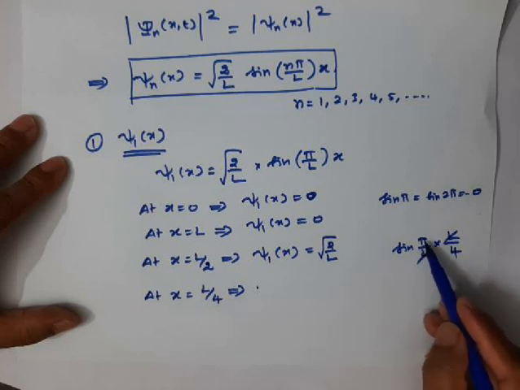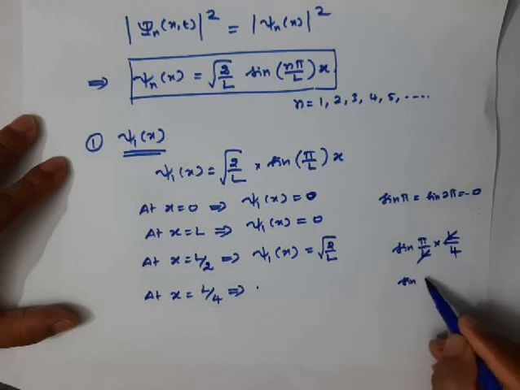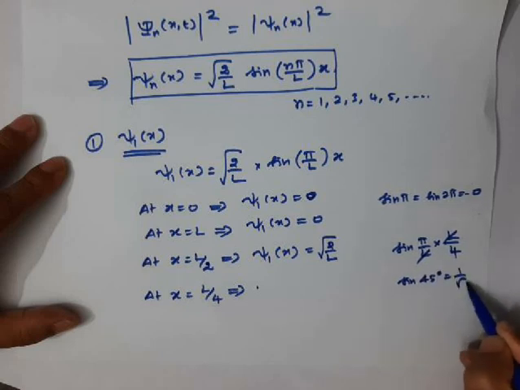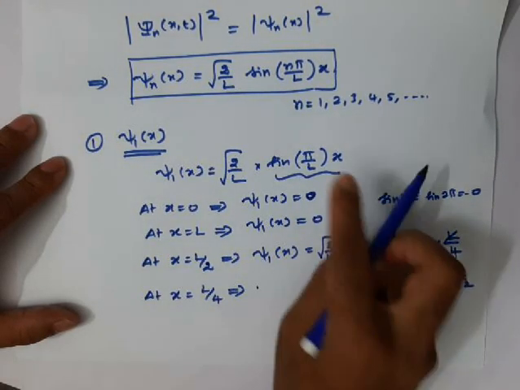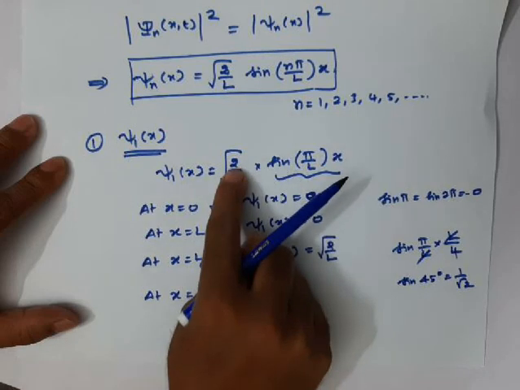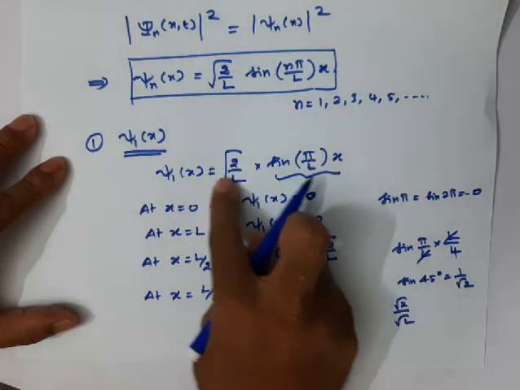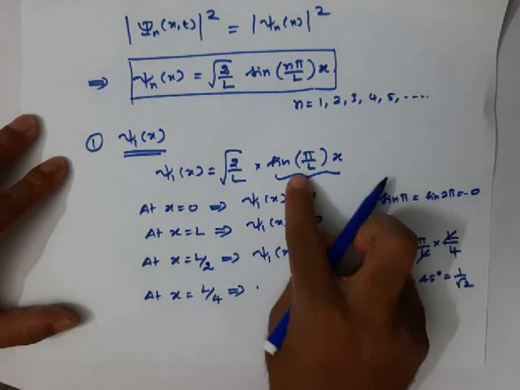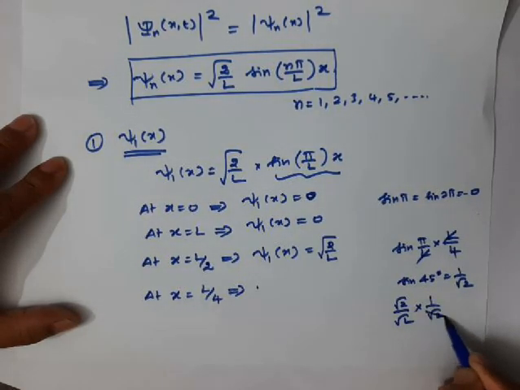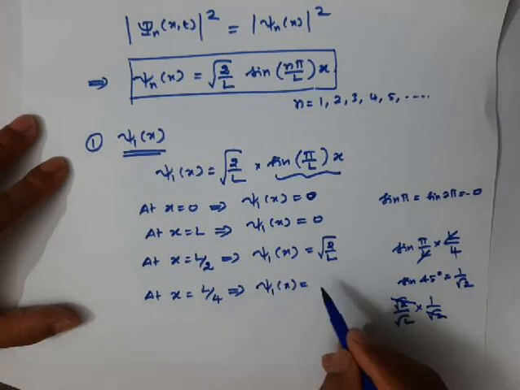Pi is 180 degrees, so 180 by 4 gives 45 degrees. Sine 45 is 1 by root 2. Here we have root 2 by root L, into sine 45 degrees, which is 1 by root 2. So the root 2 cancels and you get psi 1 of x equal to 1 by root of L.